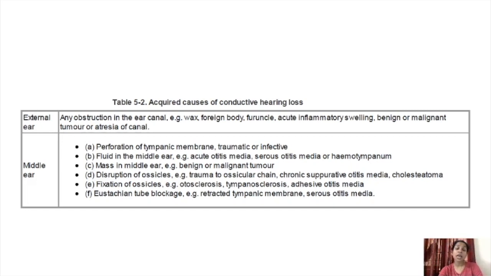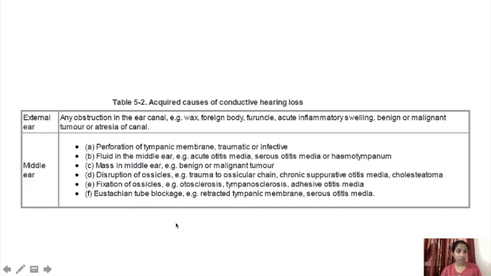In the middle ear, the acquired causes are perforation of the tympanic membrane, fluid in the middle ear, mass in the middle ear, disruption of the ossicles, or fixation of the ossicles, or eustachian tube blockage. These are the 6 reasons in the middle ear.